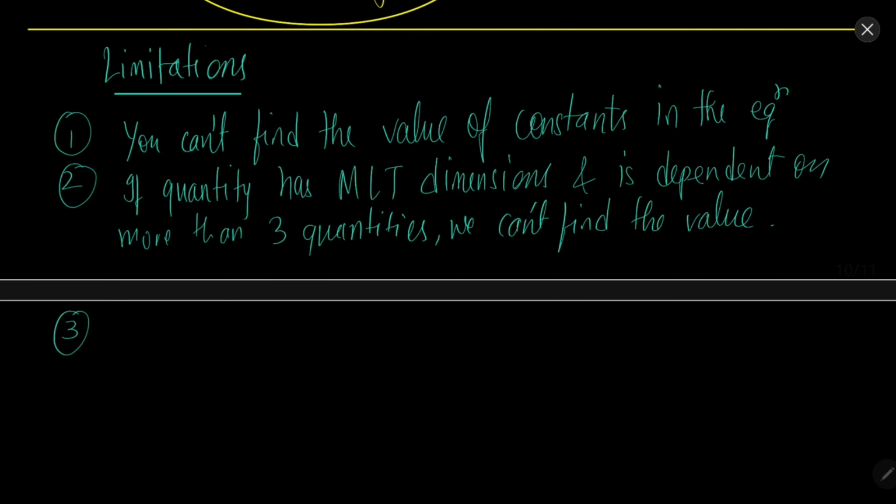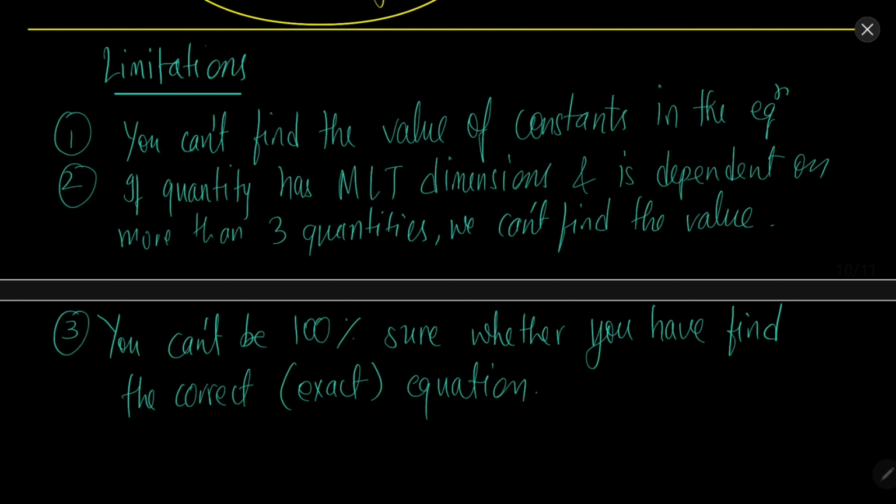Now the third limitation is that if the two sides of the equation have the same dimension, even after that you cannot be 100% sure that the equation is correct. So you can't be 100% sure whether you have found the correct or the exact equation. Why?